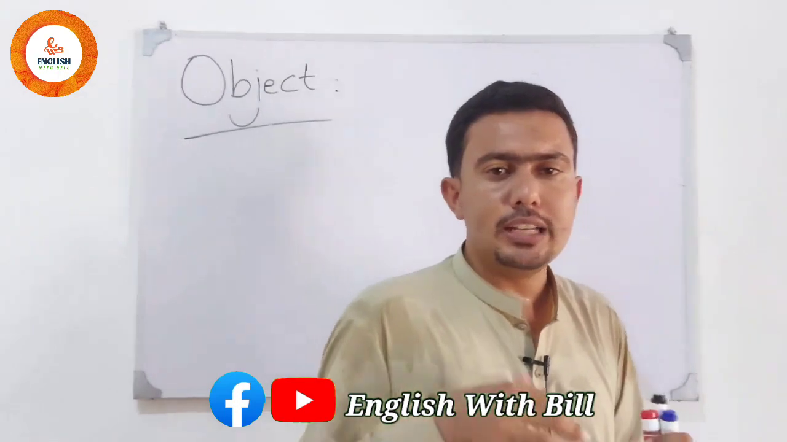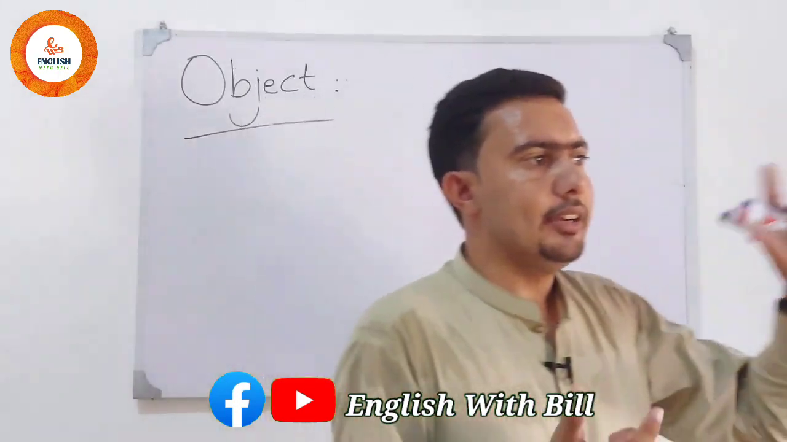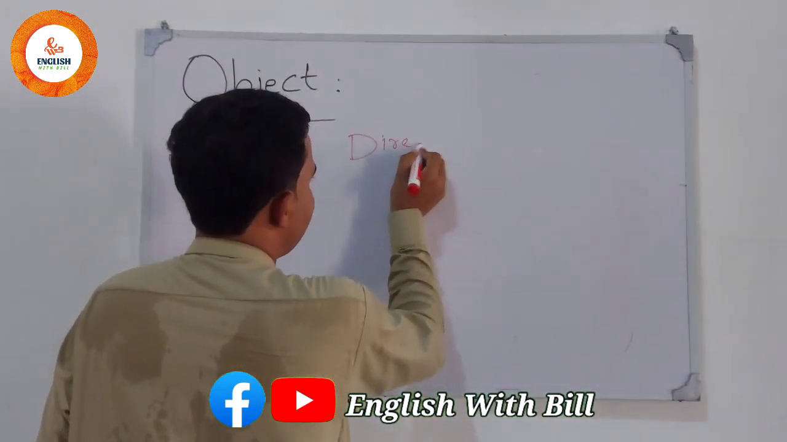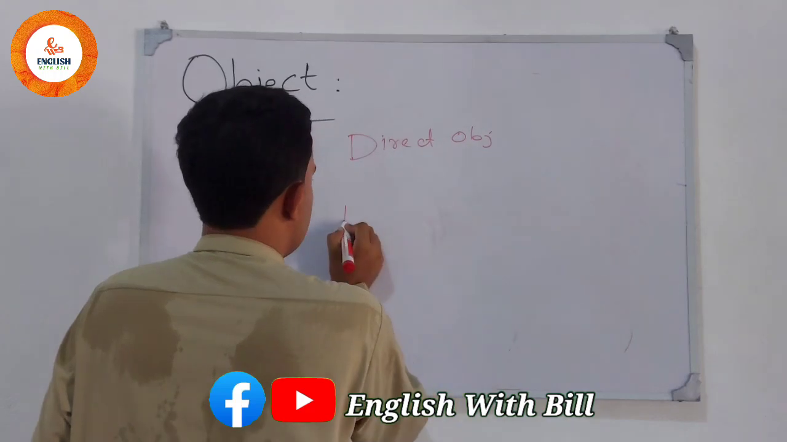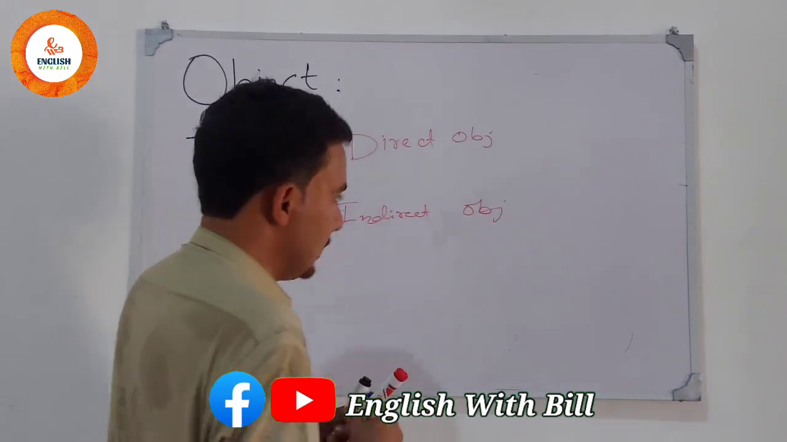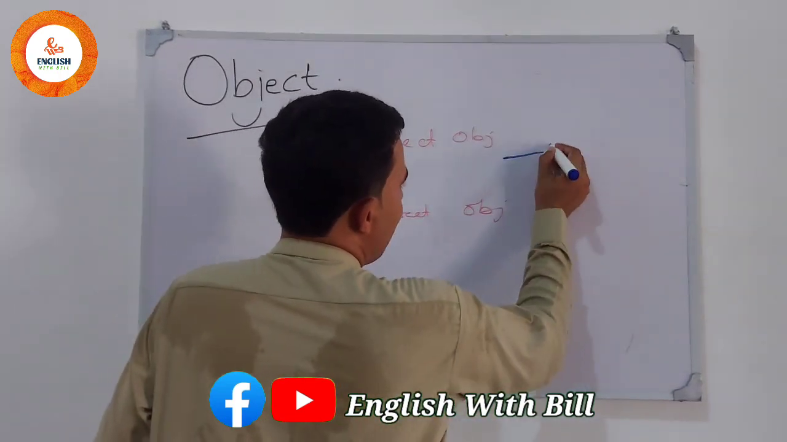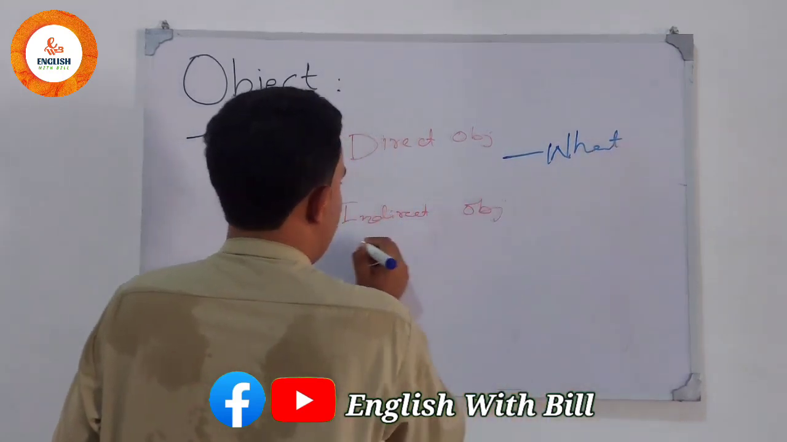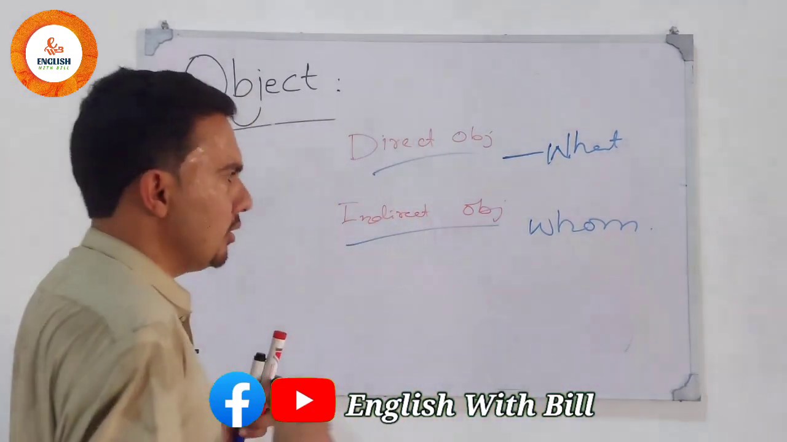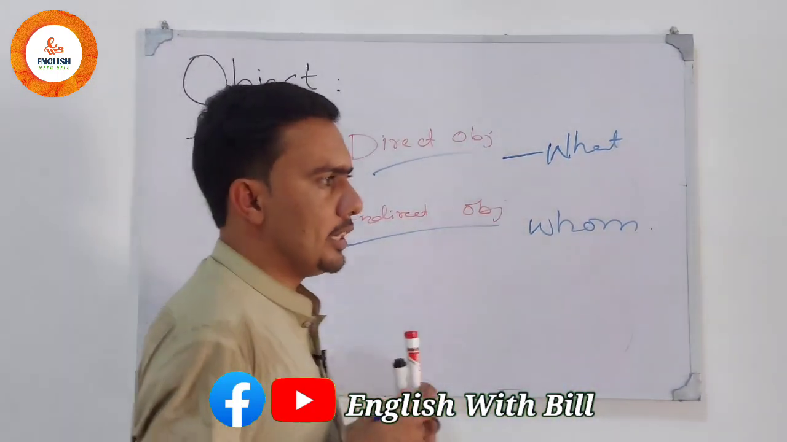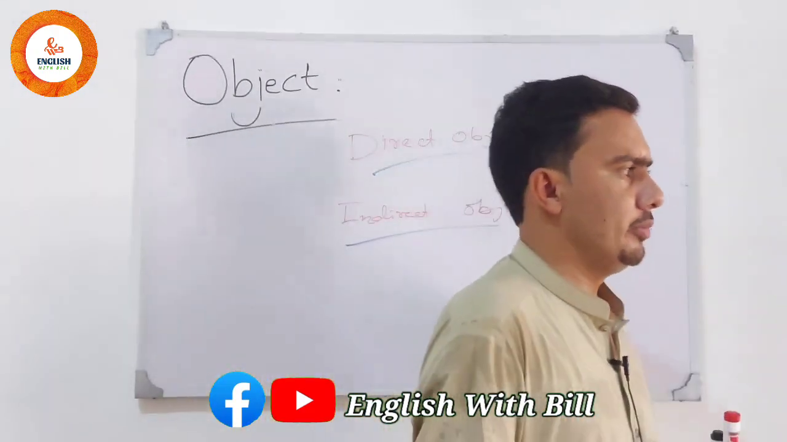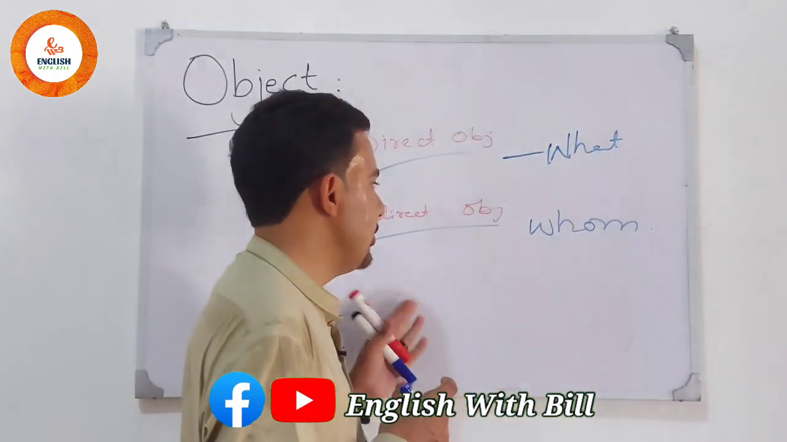So I think you have been clear on the concept of direct and indirect object. Simply we can say that direct object and indirect object: direct objects are those which give us the answer of what, and indirect objects are those which give us the answer of whom. So it is a simple trick, you have to keep it in mind. So these are the main types of object: direct object and indirect object.